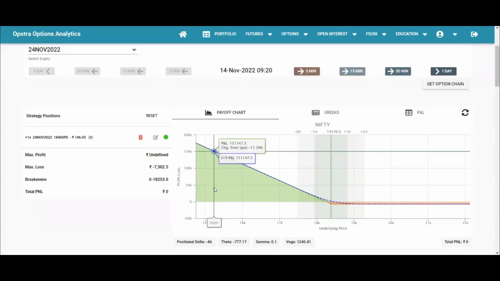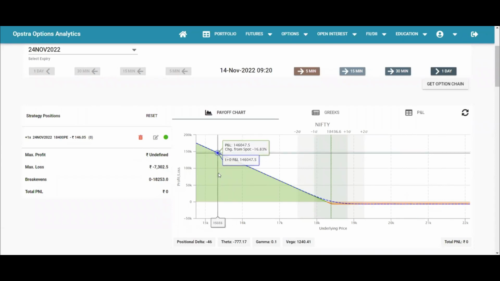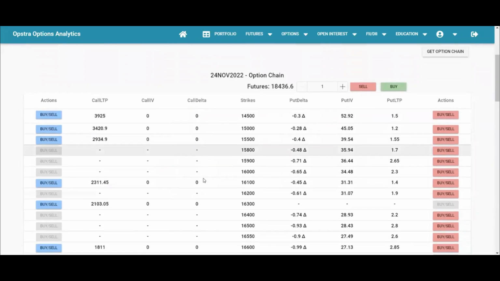So how does selling an option look? Let's just look at the reverse of this. When you buy an option, you have the potential to make infinite profit. When you sell an option, you have the potential to make infinite loss, right? So I'll just sell an option and show how the chart looks. Because the insurer is bullish on the market, what will the insurer sell? The insurer will sell a put option. When you buy a put option, that means you are bearish. Now when you sell the same thing, right?